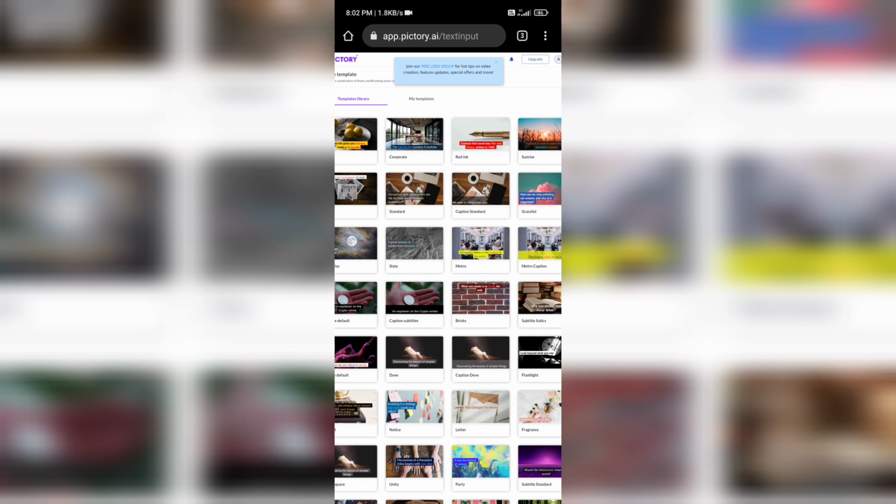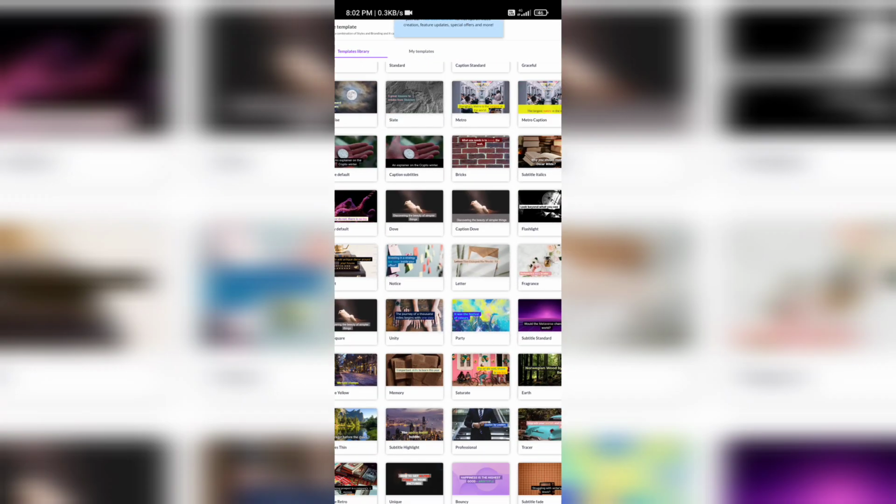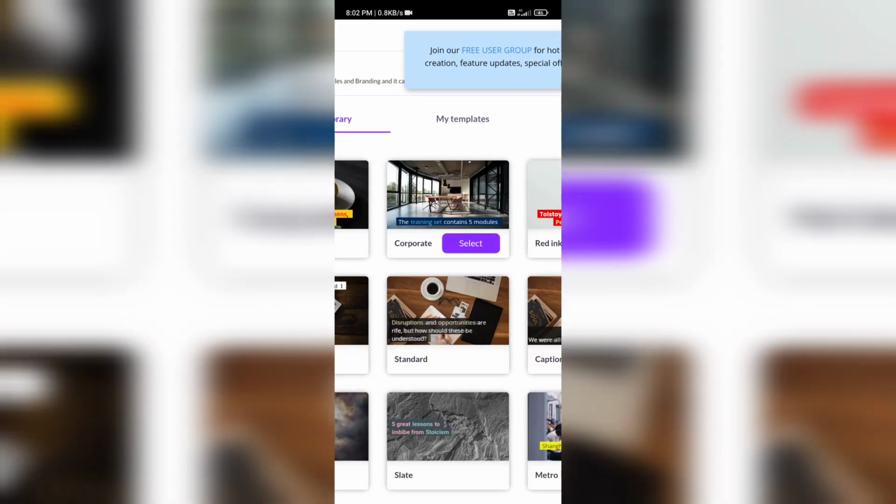Before that, Pictory asks you to select the necessary template for your content. Pictory asks for the aspect ratio of the video. If you are creating a YouTube video, then select the 16:9 ratio for the video.